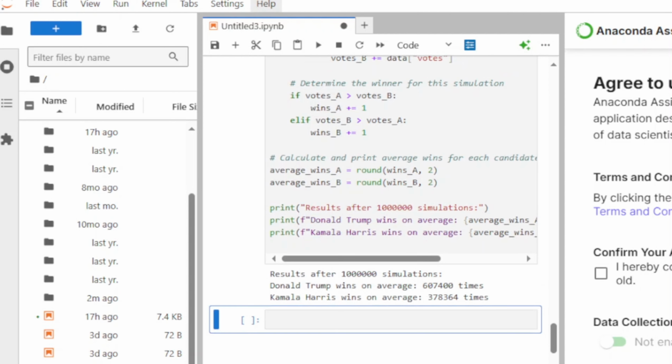Okay, just for good measure, I wanted to see what happened if I ran it 1 million times. I thought it was going to crash my computer, but thankfully it didn't. So out of the million times that this script was run, like, oh my gosh, how did my computer not explode? Donald Trump wins on average 607,000 times compared to Kamala Harris's 378,000 times. So it's clear that there is a favorite in this election.